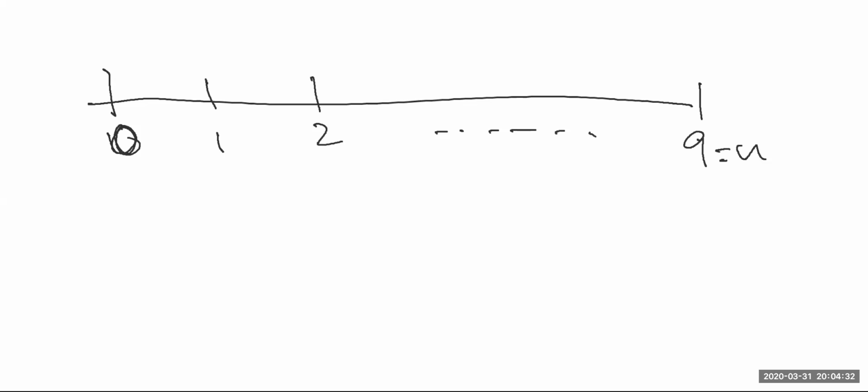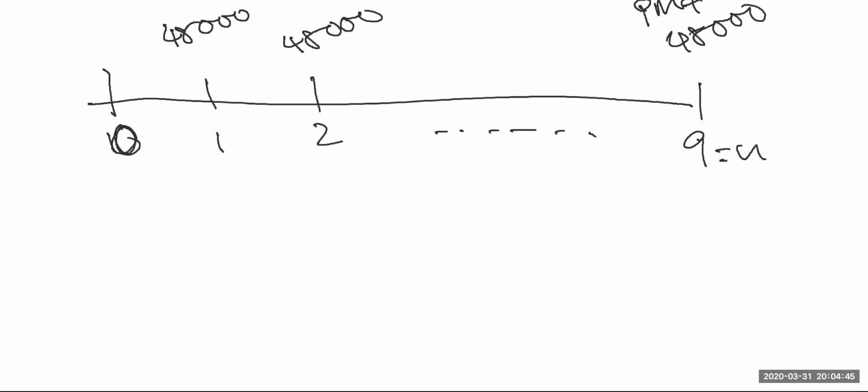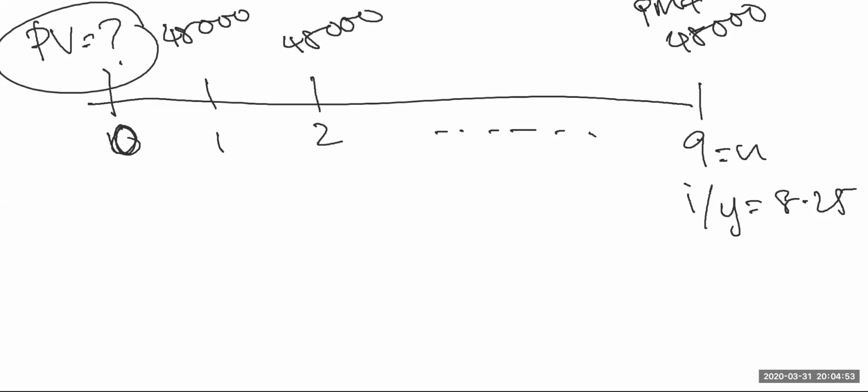So each year you'll be receiving $45,000 all the way till the 9th year. So this is your PMT. The interest rate here is 8.25. So you want to find the value at time 0.